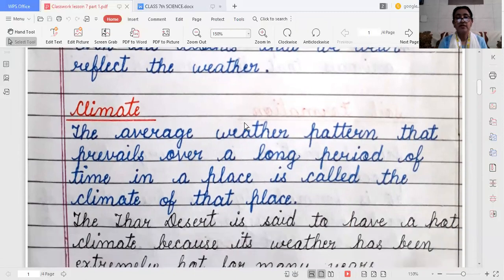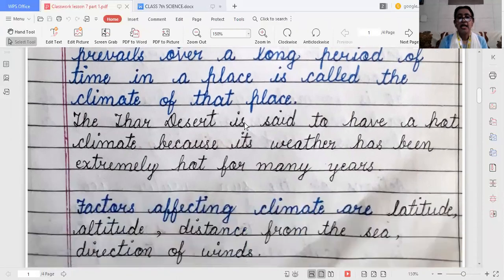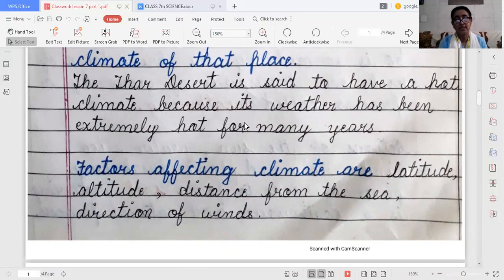For example, the Thar Desert is said to have a hot climate because its weather has been extremely hot for many years. That's why the climate is hot. The factors which affect our climate are latitude, altitude, distance from the sea, and direction of winds.